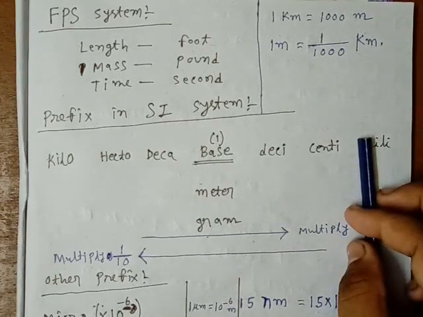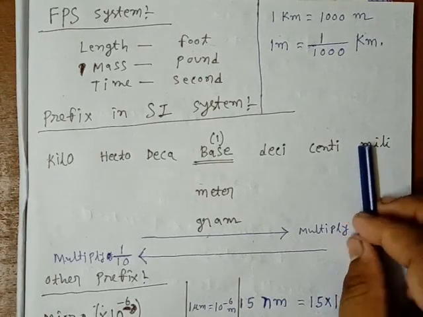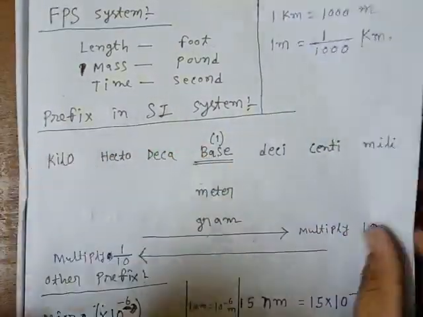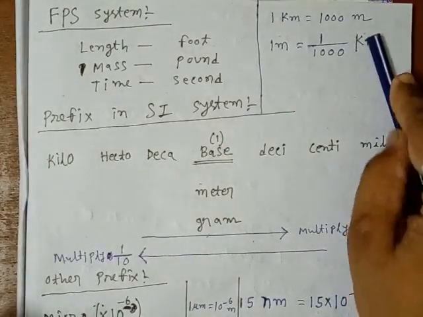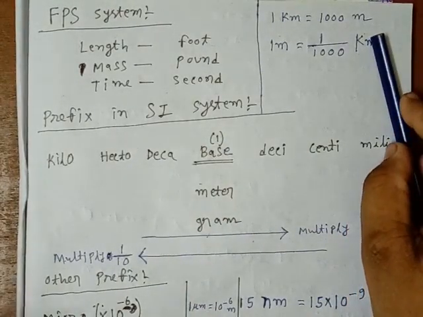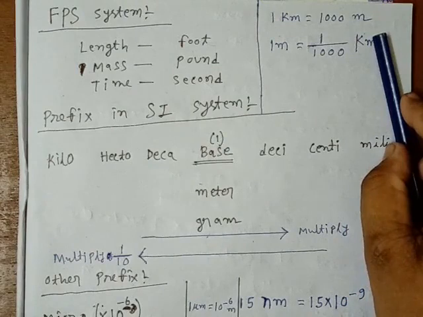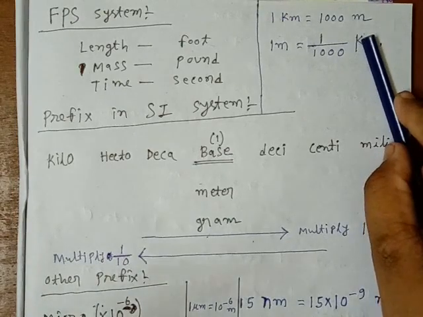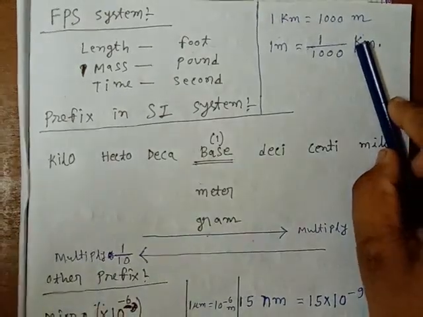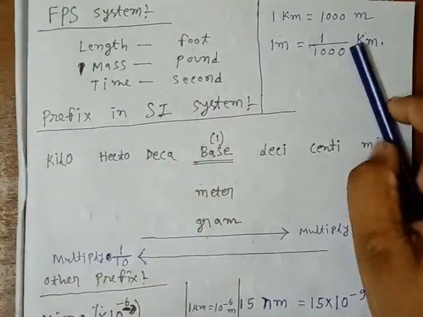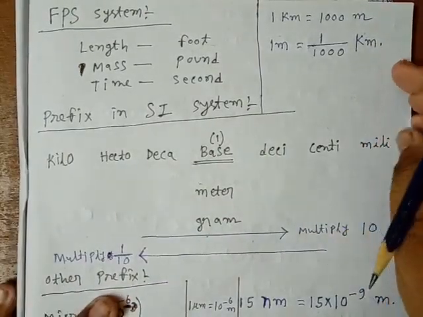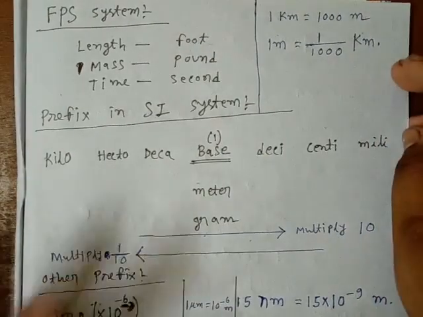Now if we are going to measure the thickness of a page, if we measure it in meter or kilometer, then the unit will be very big. So we have to find some adjustable or comfortable unit for measurement. That is why we use prefixes in the SI system.